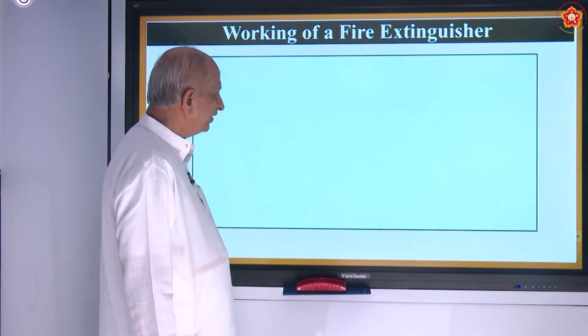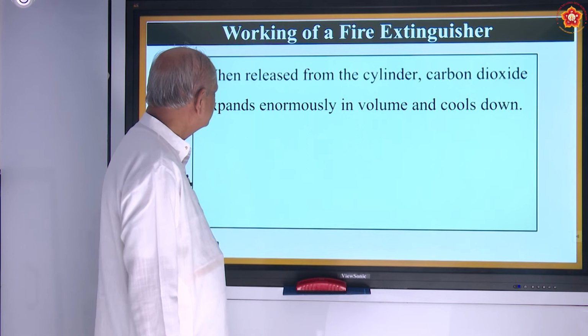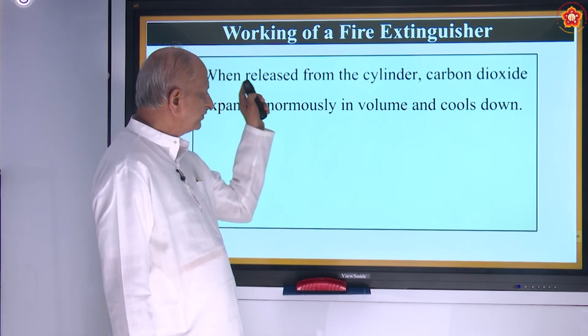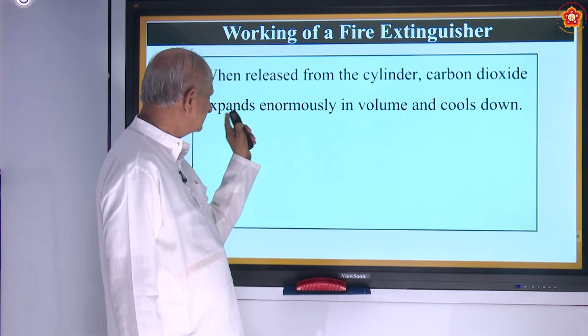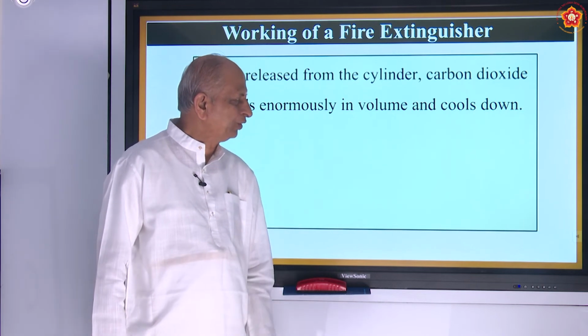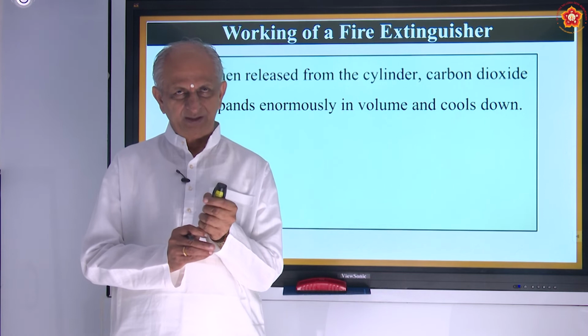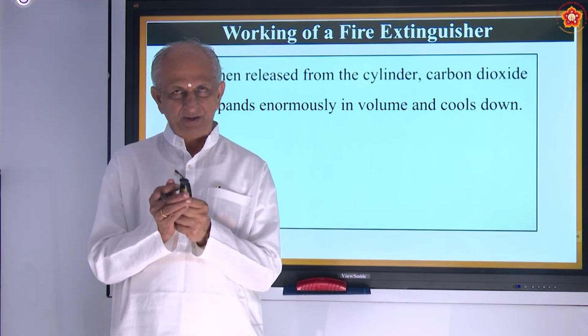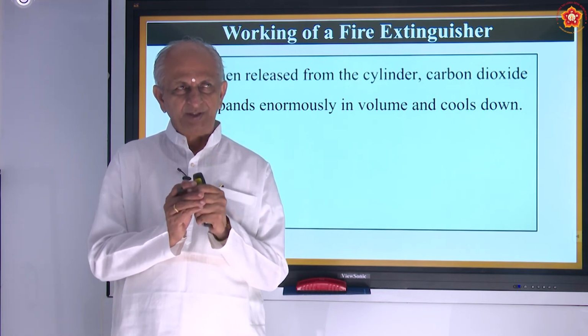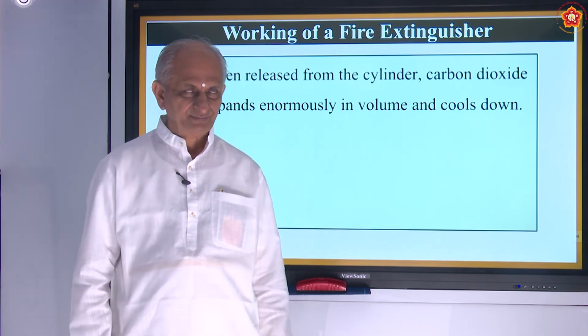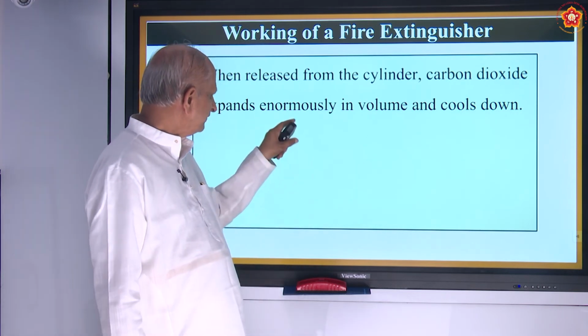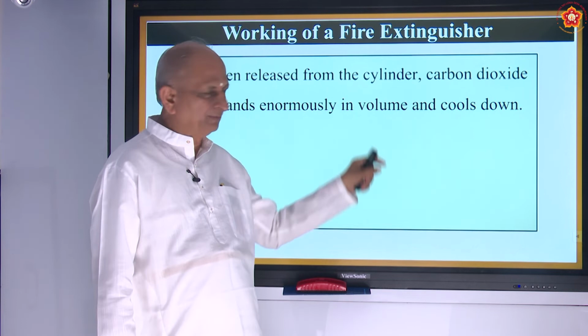Now let us see how a fire extinguisher works. When released from the cylinder, the carbon dioxide expands enormously in volume. So when you just open the tap on the top, it gives out carbon dioxide. It expands in volume.